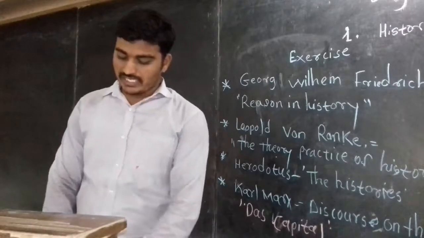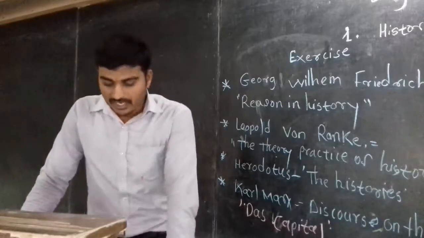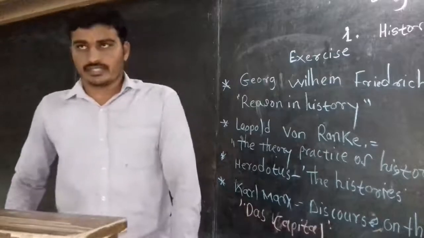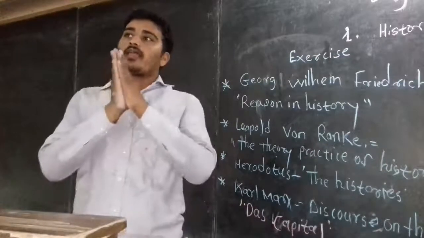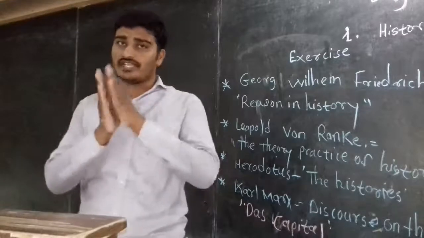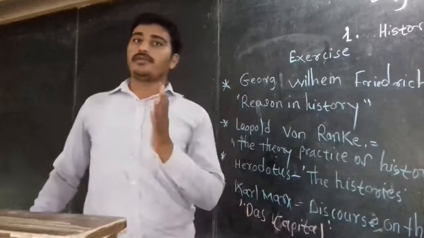So the first one: its method is based on scientific principle. It begins with the formation of relevant questions. Between modern historiography and traditional historiography, there is a lot of difference. So here we are going to see the characteristics.